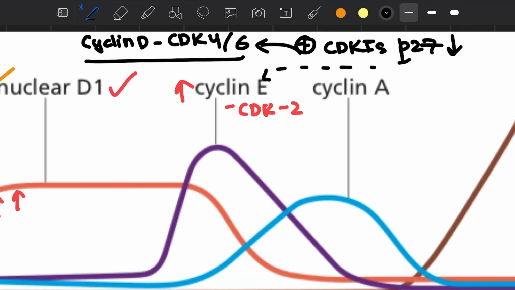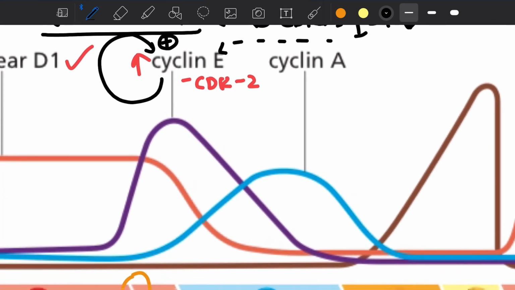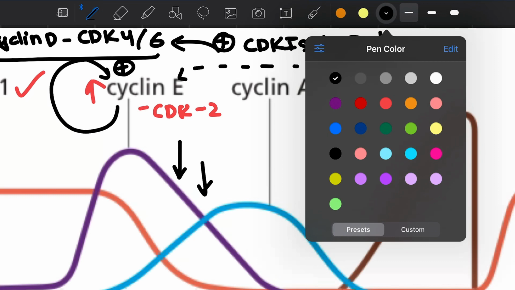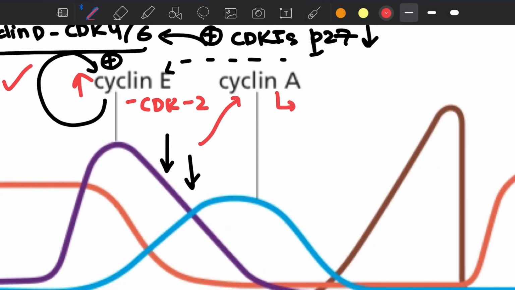This cyclin E can further initiate a feed-forward cycle, that is, the upregulation of cyclin E and CDK2 will activate transcription factors that can lead to the upregulation and transcription of more cyclin E and CDK2. So once cyclin E and CDK2 start decreasing, we will have an upregulation in the amount of cyclin A, which will first associate with CDK2 initially, and then it will associate with CDC2, which we can call CDK1.